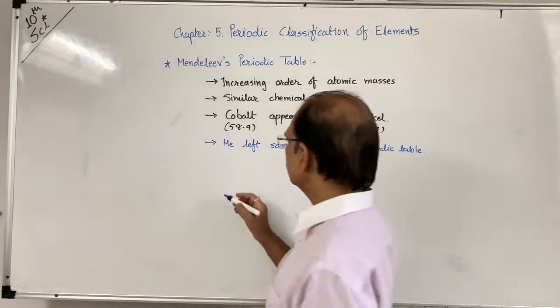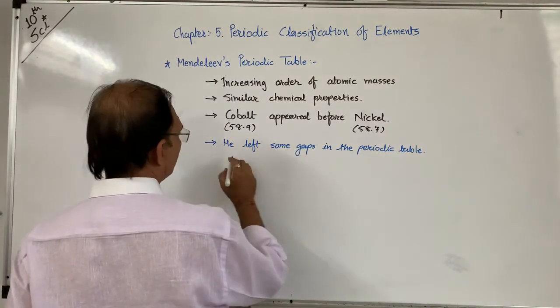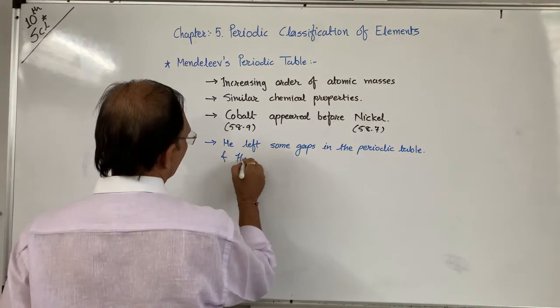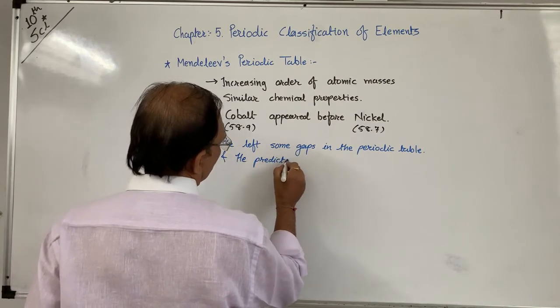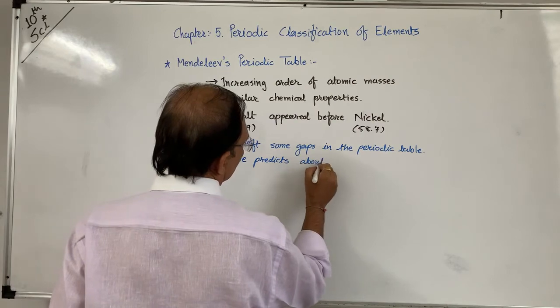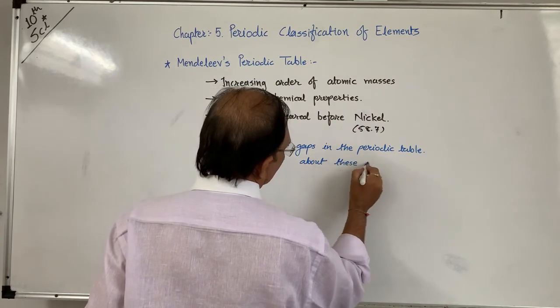As for example, he left some gaps in the periodic table and he predicted about these gaps.